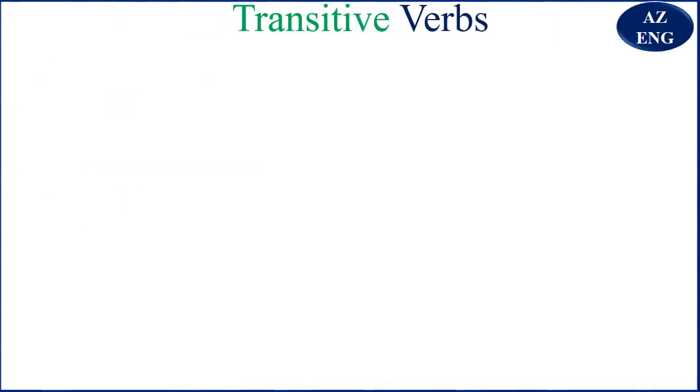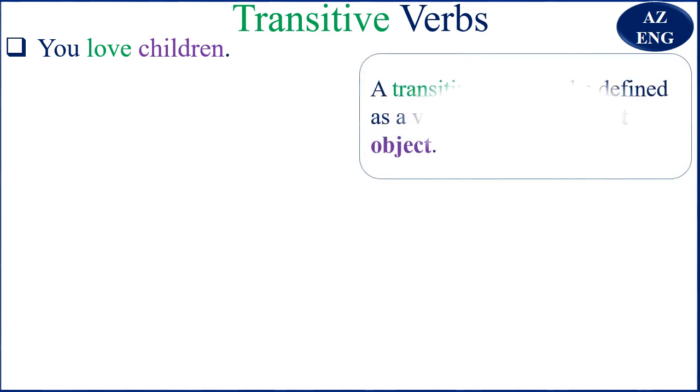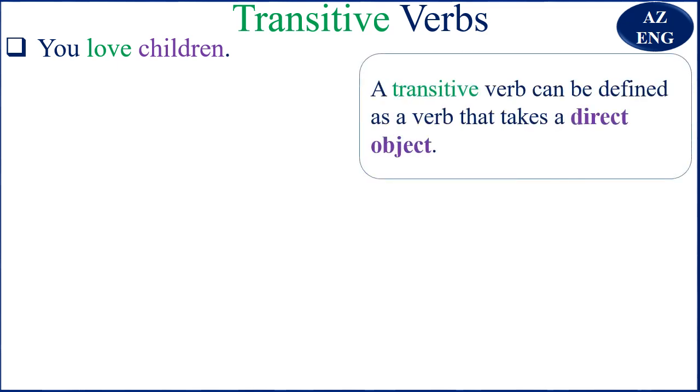Now, talking about the transitive verbs. For example, you love children. You see here, you is the subject, you remember. Children is the object. And you do remember that a transitive verb can be defined as a verb that takes a what?